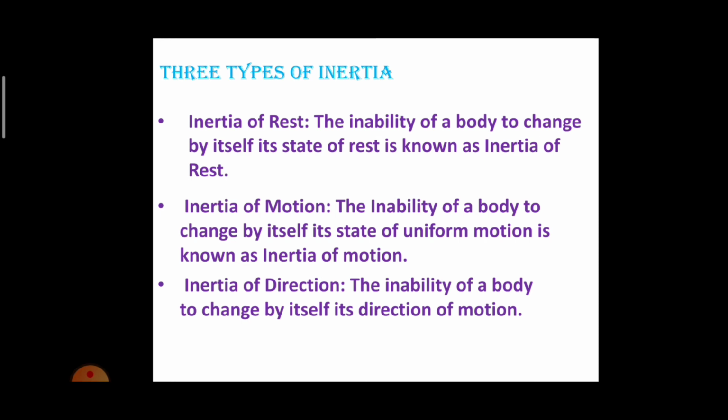If I give an example for inertia of direction, when a motor car makes a sharp turn at a high speed, what will happen? We tend to get thrown to the other side. This can be explained on the basis of the law of inertia. That is, we tend to continue in our straight line motion when an unbalanced force is applied by the engine to change the direction of motion of the motor car. We slip to one side of the seat due to the inertia of our body.